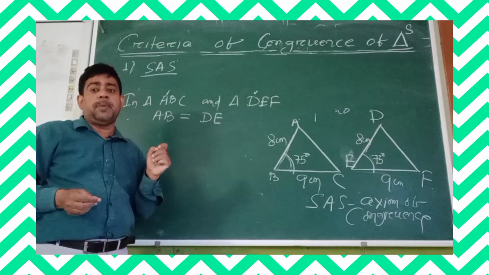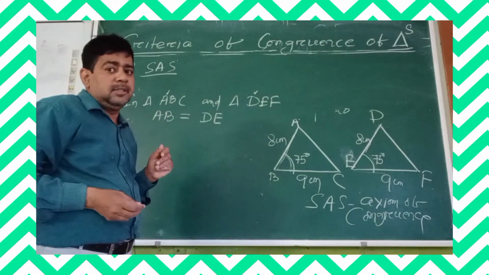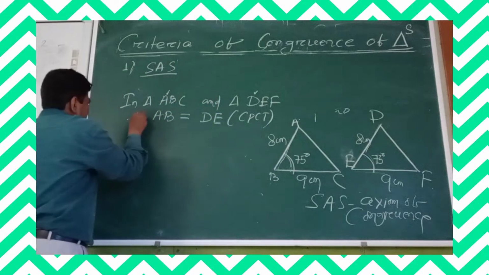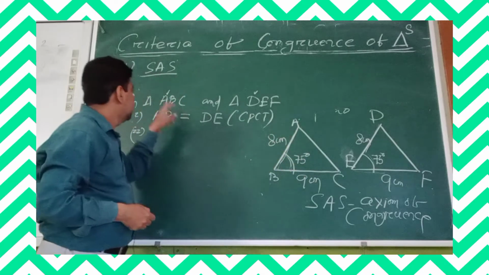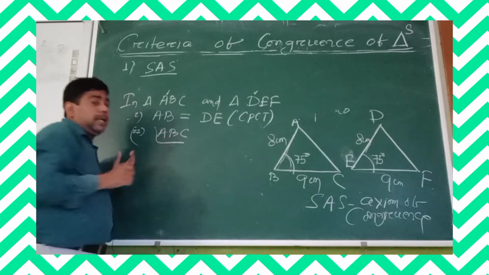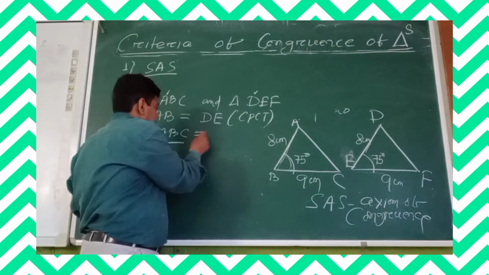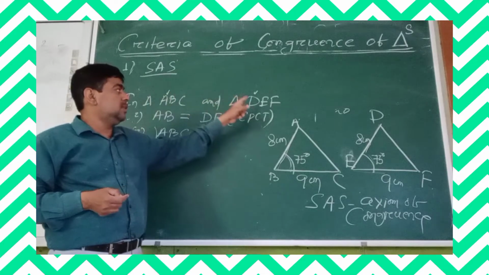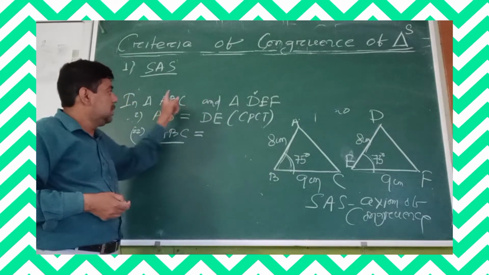So how can you identify the corresponding side of a given side? And this is known as what? CPCT. Yes or no? Second point, you see now angle ABC. Let us write one angle. Now how to identify the corresponding angle of angle ABC? Look here, the first vertex is A. What is the corresponding vertex of A here? Look here, the first vertex is D. Is it clear how to identify?